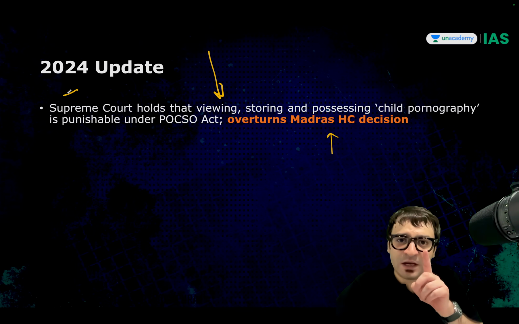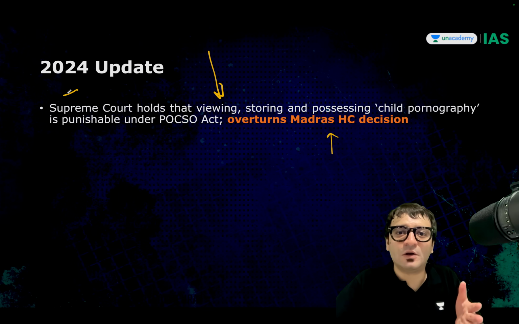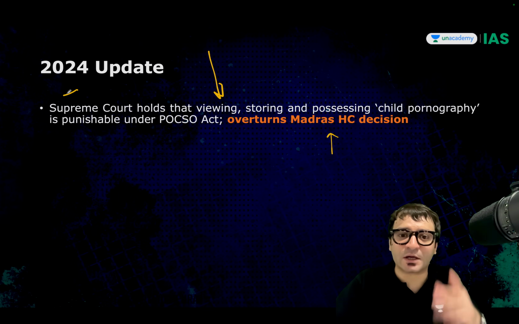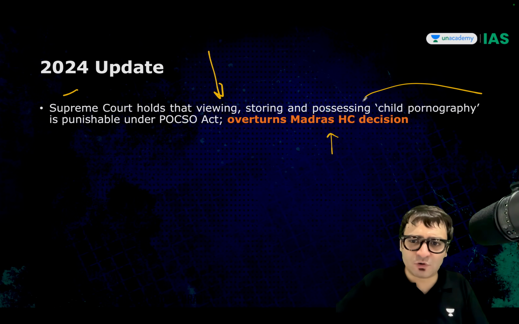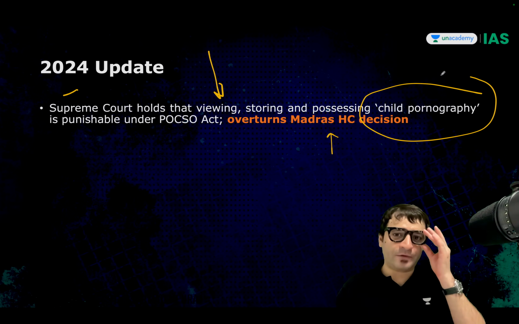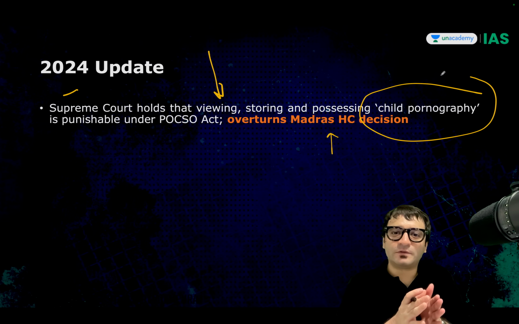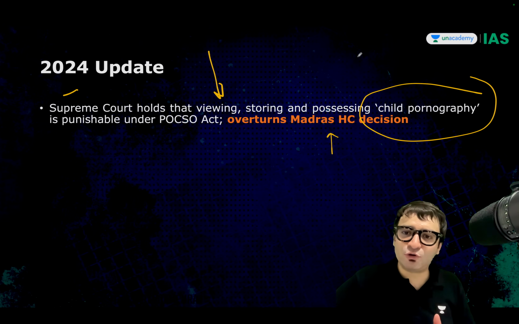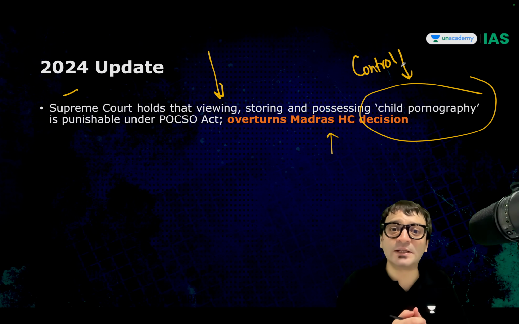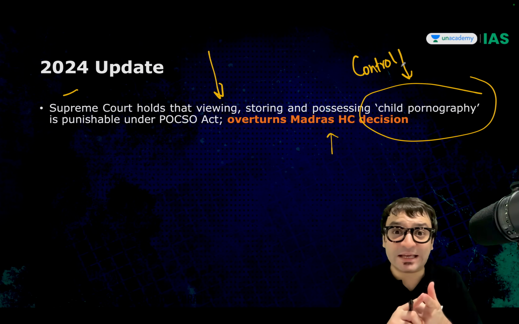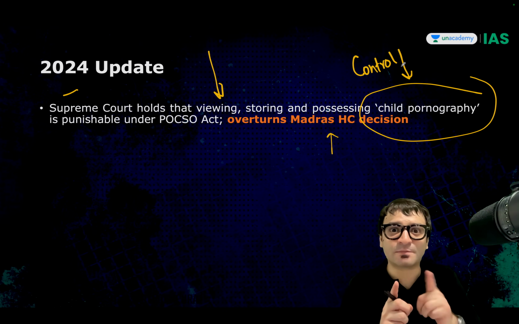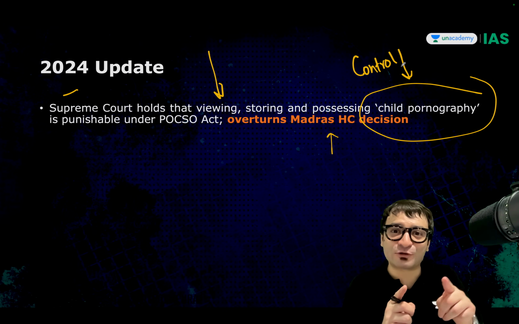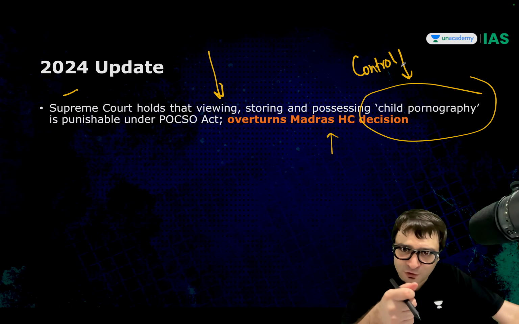Supreme Court said even if you are in possession of a child pornographic content, you are a criminal. How? Supreme Court said when you are in possession of the child pornographic content, you have control over this content. Control in the sense, you can like it, you can share it, you can transmit it, and you can also sell it. So you have a control.